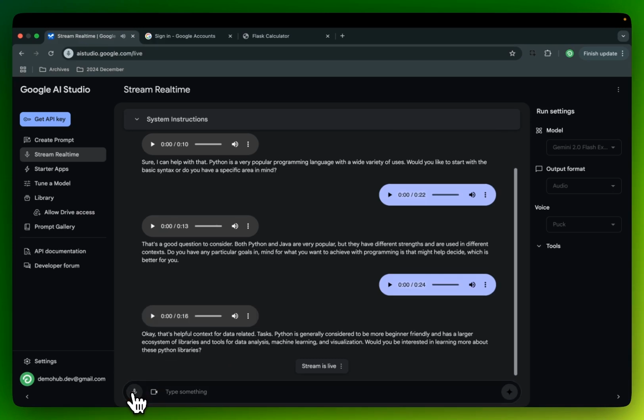All right, so there you have it. It does give the audio responses, but as you can see here on the screen, it also gives a text of what it is responding to. So really fascinating. The latency, being able to get my input, process that from audio, and then go back to audio to give you the result. The latency is, I'm impressed, to be honest with you.